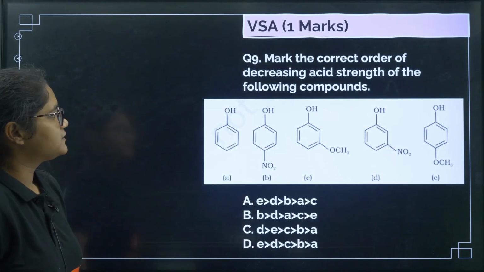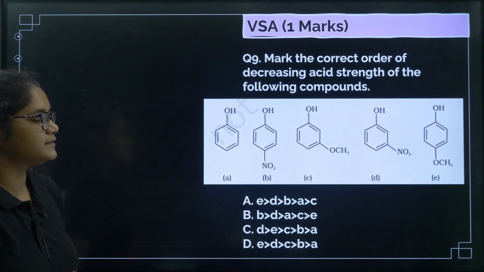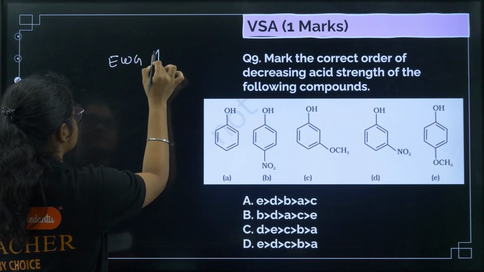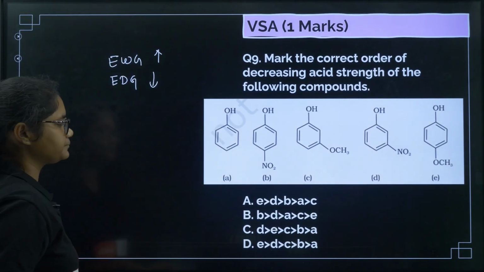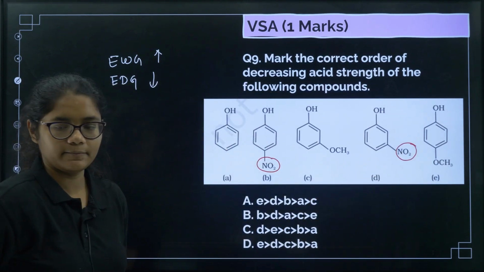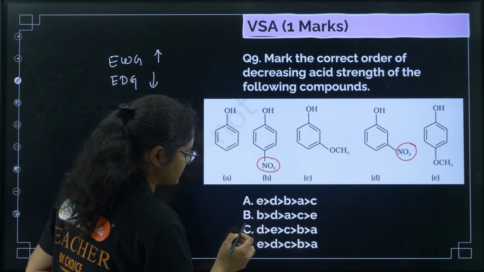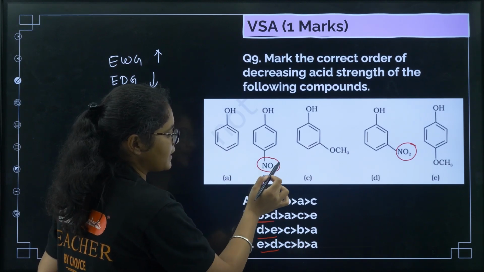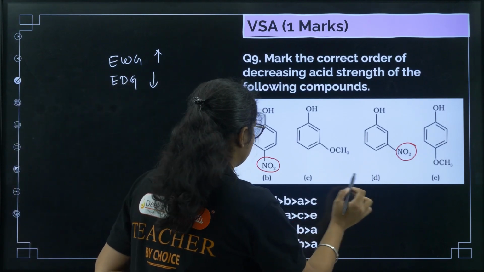Next, question 9: mark the correct order of acidic strength of the following compounds. Acidic strength depends on the groups attached. You should remember, an electron withdrawing group increases the acidity, an electron donating group decreases the acidity. Okay, clear? Now here you see there are electron withdrawing NO2 groups, right? So definitely these two will be more acidic, B and D. Now there is only one option where B and D come first, and out of these, B in the para position is more effective. So option number B has to be the correct answer. After B and D there should be A.